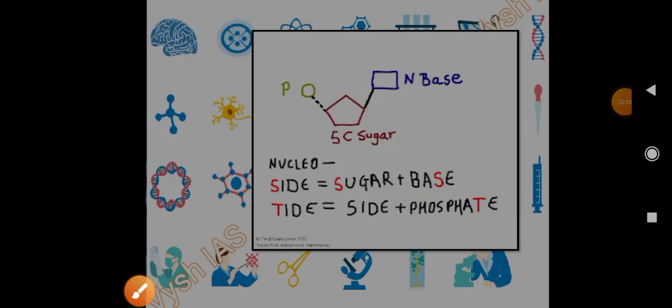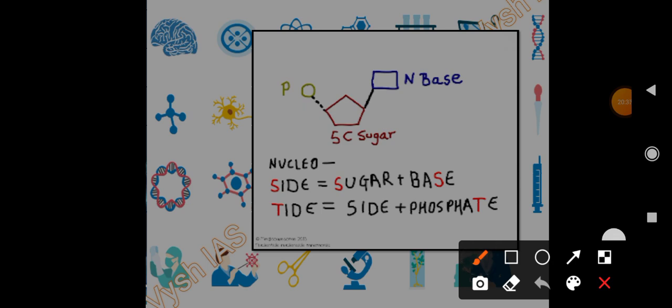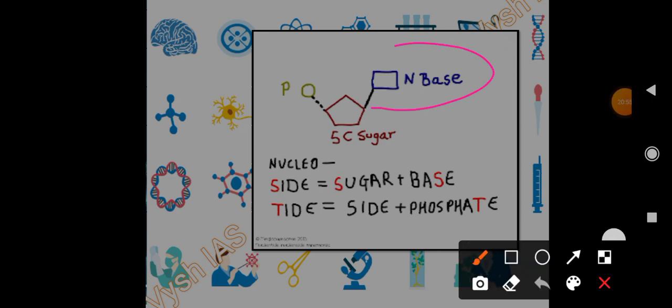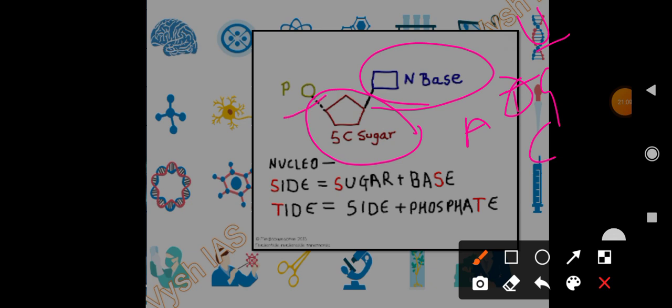Sometimes we get different names like nucleoside, nucleotide, nitrogen bases and all, so it can confuse us. So remember this template. Take a screenshot, keep it with you, remember it properly. There will be a nitrogenous base. These nitrogen bases are adenine, thymine, guanine, cytosine, and in case of RNA, uracil instead of thymine. Then a 5 carbon sugar or ribose sugar, then a phosphate group.